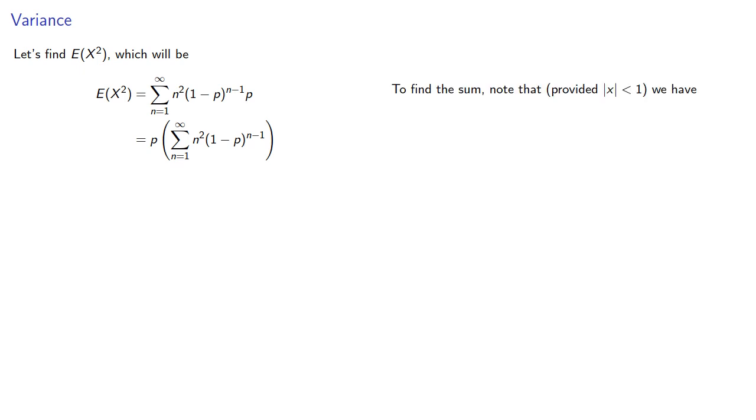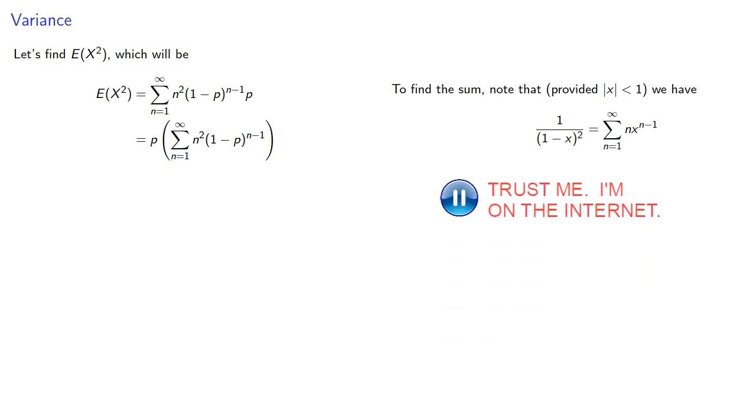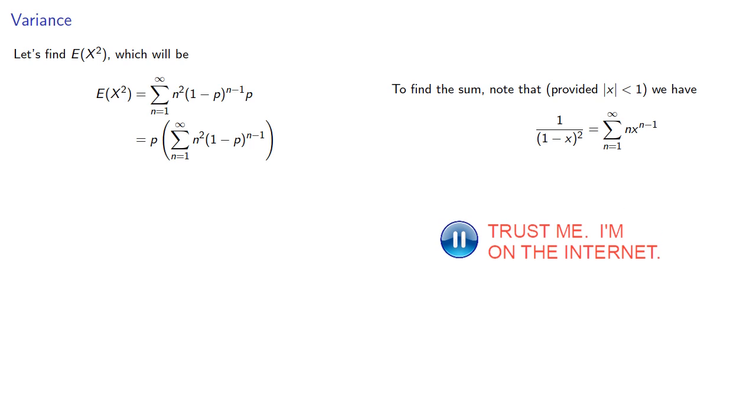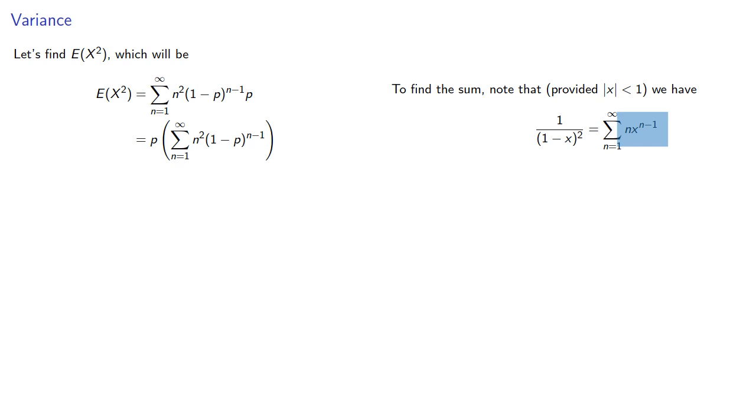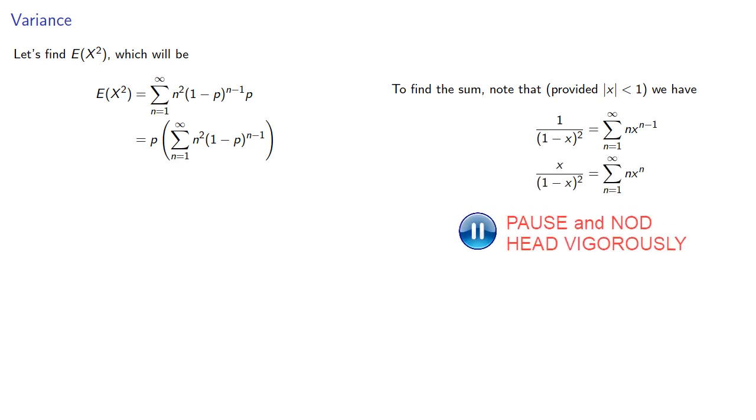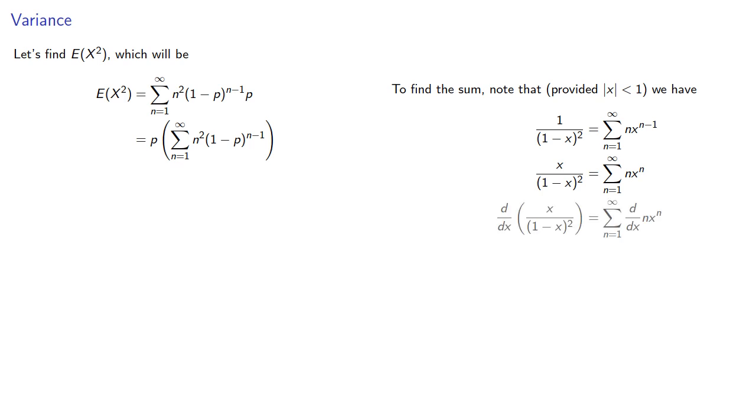And to find the sum, again, note that provided we have convergence, we have... Now, I want to get an n squared, and notice that if I differentiate this, I'll actually get n times n minus 1. But we can fix that. We just need to make this exponent n, and we can do that if we multiply both sides by x.